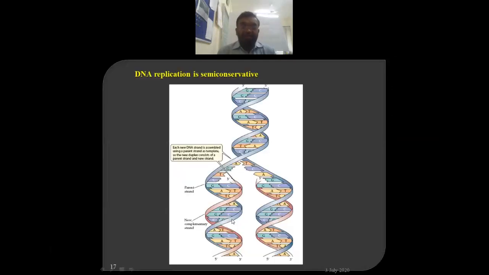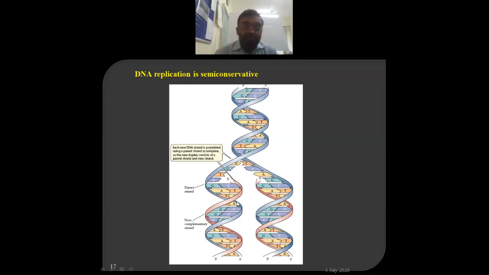Now it is clear to us that if this is the parental DNA molecule, from that parental DNA molecule, both the DNA strands get separated, and on each separate strand a complementary strand is synthesized. Whenever new DNA is synthesized, 50% is taken from the older DNA, and the remaining 50% is newly synthesized.